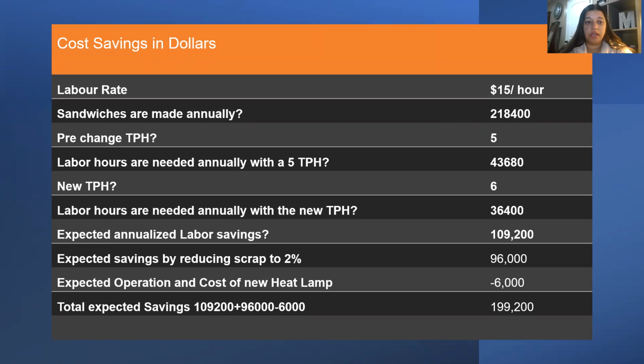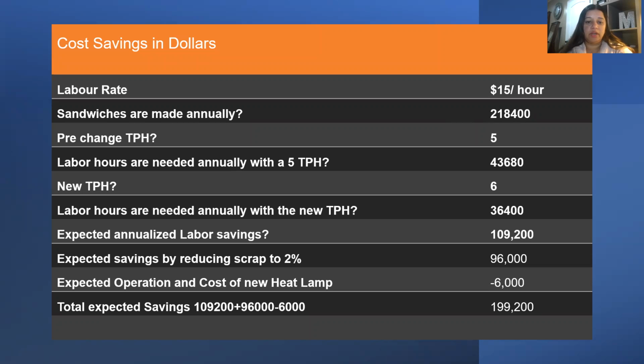That was our number, and then the throughput was around 5, which was causing the labor hours to be around 43,000. And the new throughput that I have created by balancing the process map or the cycle time is 6, and the labor hours needed annually with this new throughput is around 36,400.